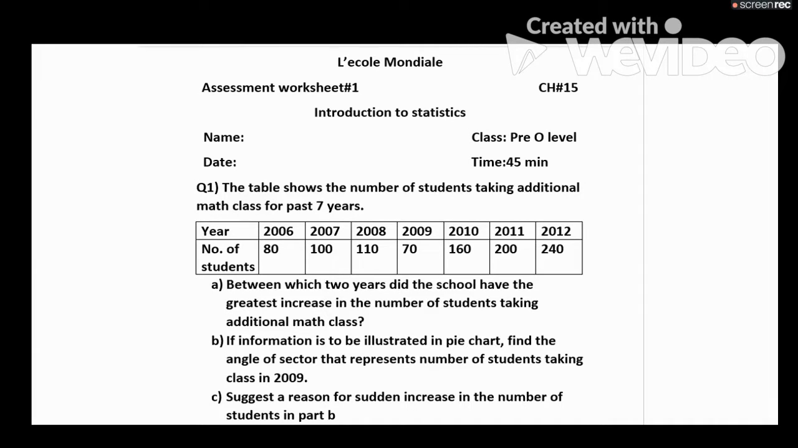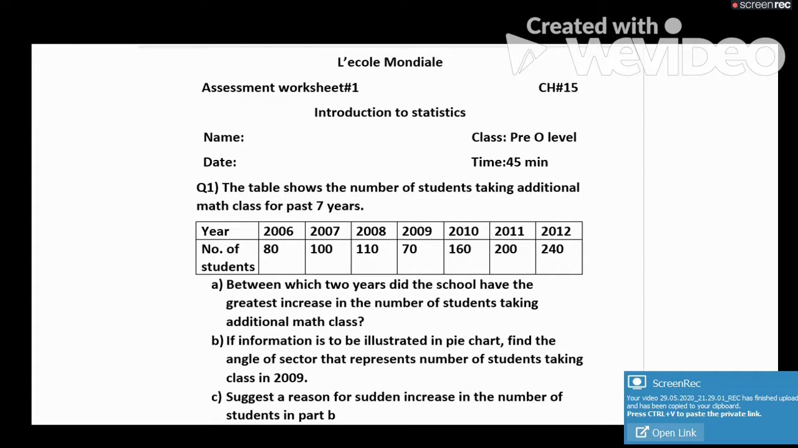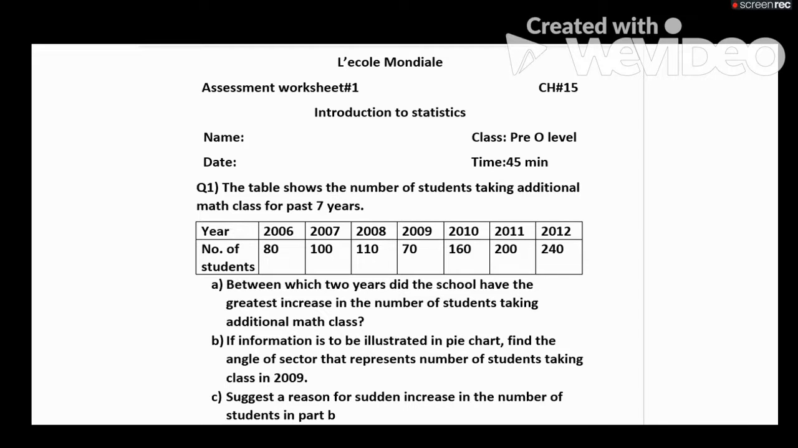Worksheet number 1 is there, Introduction to Statistics, chapter 15. You will fill up all the particulars given here. Kindly follow the time. Question number 1: the table shows the number of students taking additional maths class for the past 7 years. First, you have to tell between which 2 years the school had the greatest increase in the number of students taking additional math class. If the information is to be illustrated in a pie chart, find the angle of the sector that represents the number of students taking class in 2009. Next, suggest a reason for the sudden increase in the number of students in part B.